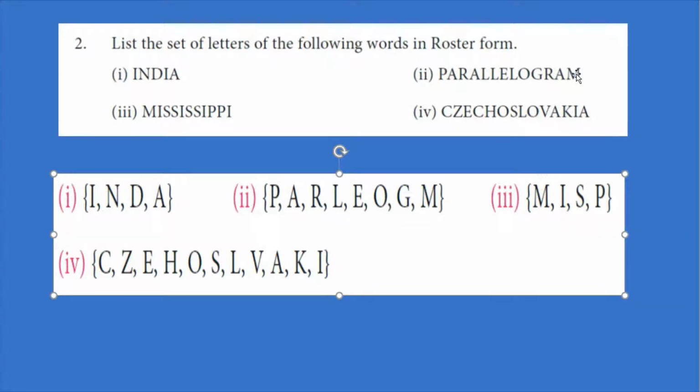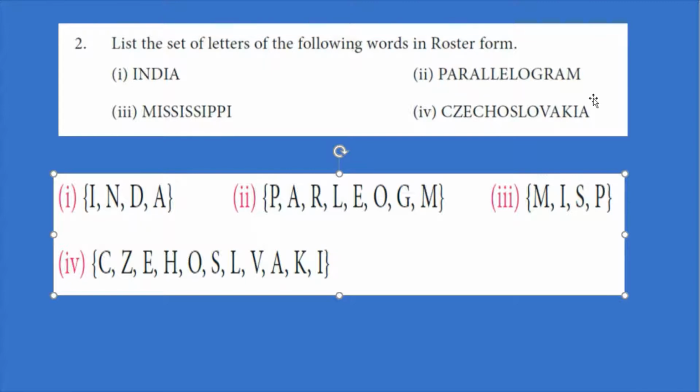In parallelogram, the second question, here first letter P, A, R, A is not required, L, another L is there, that's not required, E, L is not required, O, G, R already present, so this is not required, A we have written already, so this is not required, and then M. We need to write the letters only once.